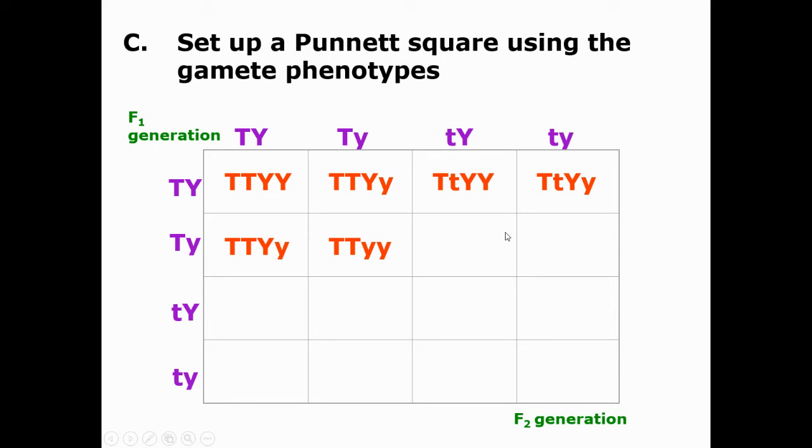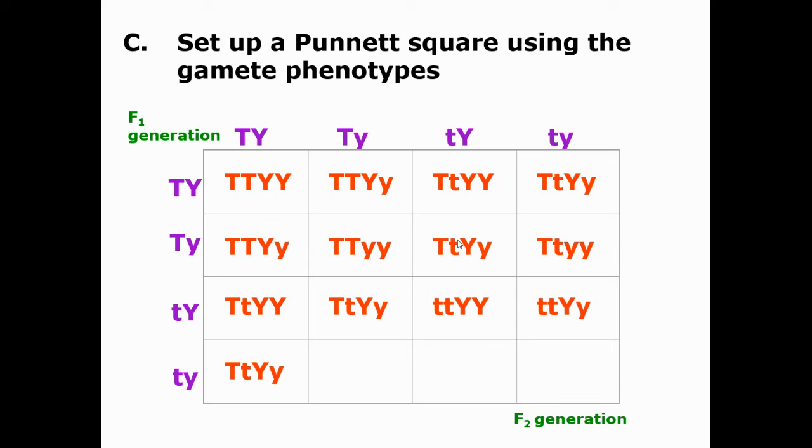So I will let you fill those in. You can pause this video at any time. And you can see there's a lot of different possibilities. But what's interesting is really you can either be tall and yellow, or you can be tall and green, or you can be short and yellow, or you can be short and green. So even though we have 16 squares here, there's only 4 ways these plants can look.